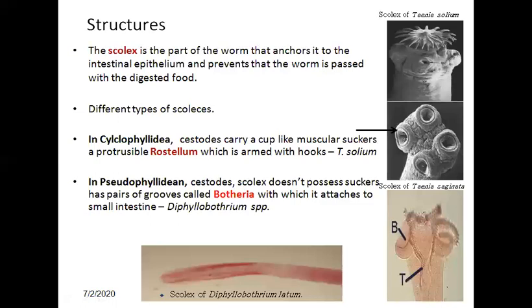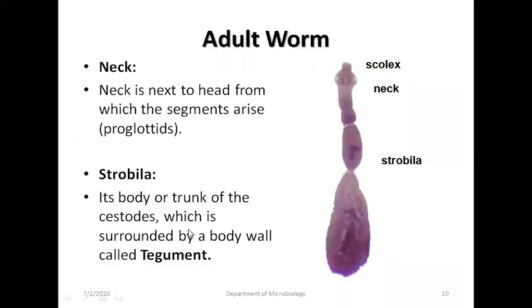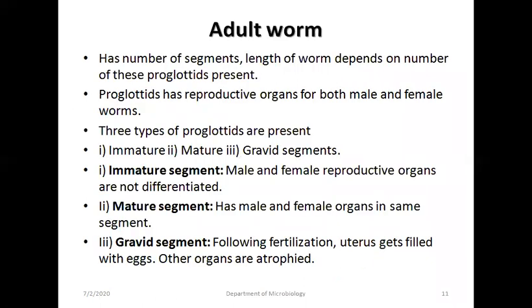The scolex has grooves, and they are known as bothria. These bothria attach to the small intestine, for example in the case of Diphyllobothrium species. The adult worm has a neck and strobila. The neck is next to the head, from which the proglottids or segments arise. Strobila is the body or trunk of the cestode, which is surrounded by the body wall, known as tegument.